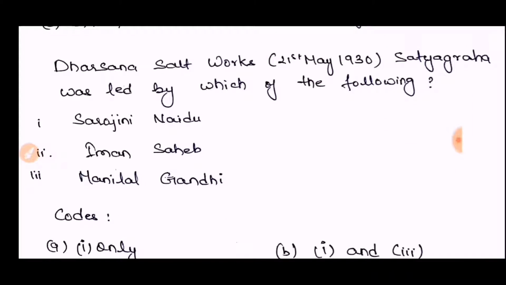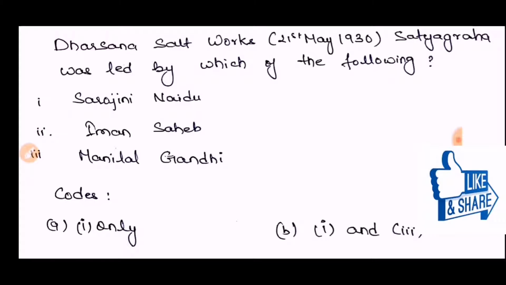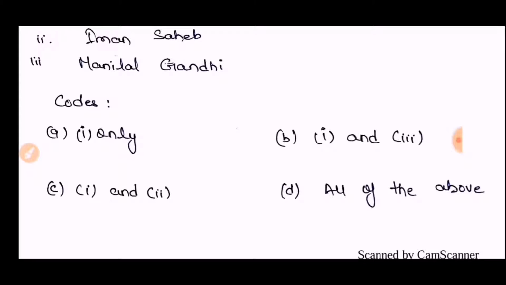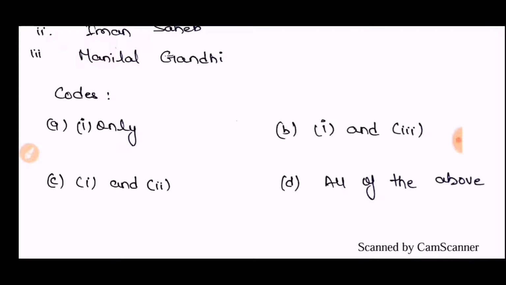Next and final question: the Dharasana Salt Works, 21st May 1930 Satyagraha was led by which of the following? Sarojini Naidu, Imam Sahib, or Manilal Gandhi. Codes are like this: first only; 2nd and 3rd; first and 2nd; and finally D, none of the above.